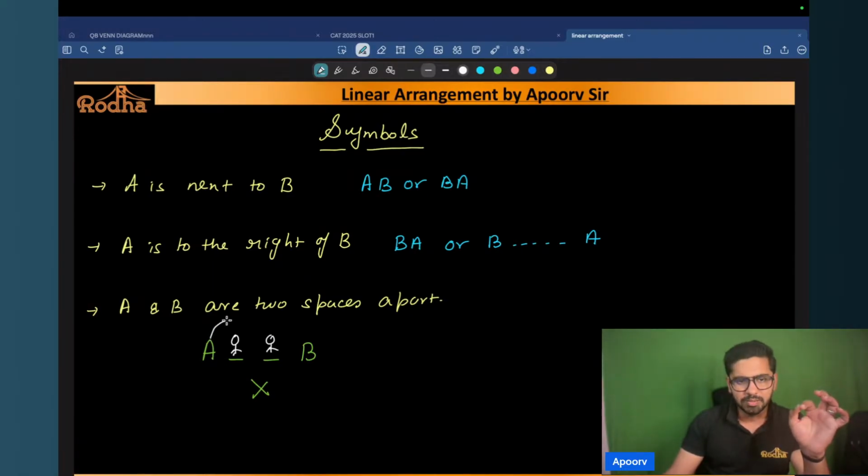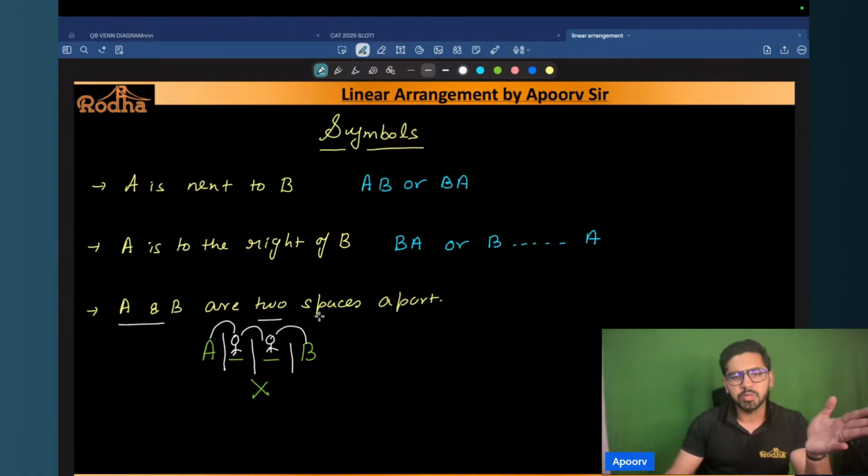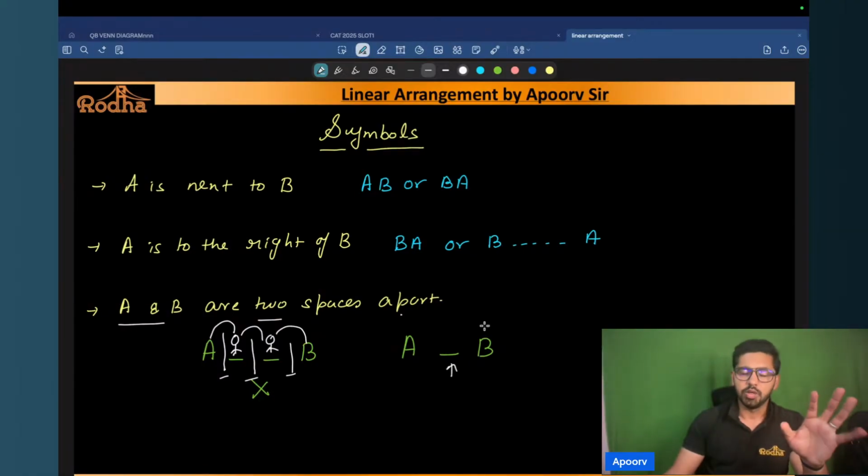So between this person and this person, there is one space. Between this person and this person, there's another space. Between this person and this person, there's a third space. So you wanted A and B to be two spaces apart, but now there are three spaces apart, right? So when I say that A and B are two spaces apart, it implies that there's a gap of exactly one person between the two, right?